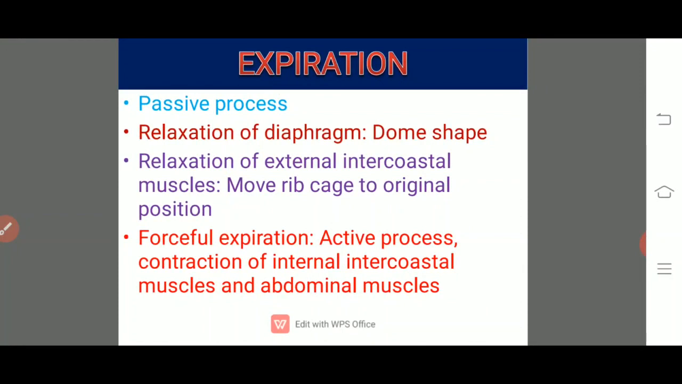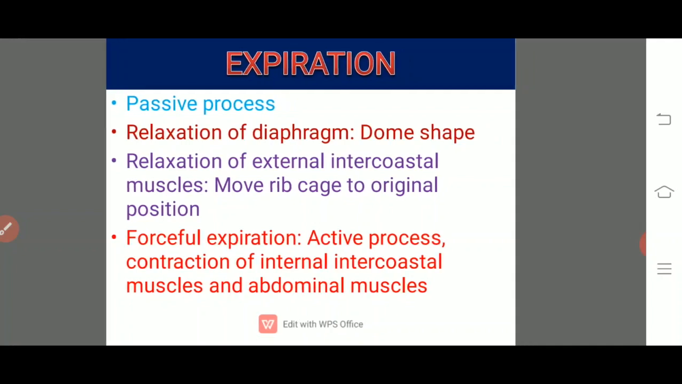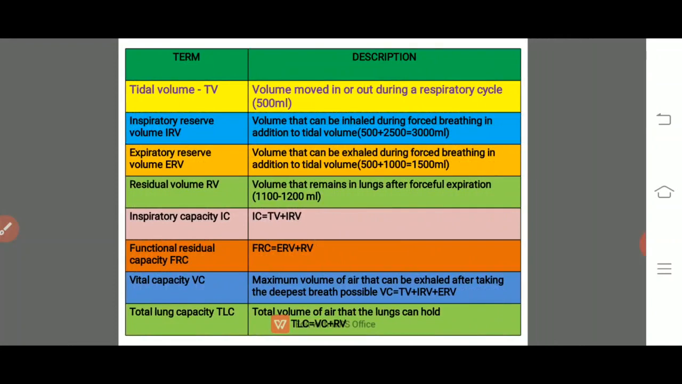Here a relaxation of the diaphragm takes place, and thereby it attains a dome shape. Relaxation of the external intercostal muscles moves the ribcage to its original position. In general, expiration is a passive process, but if you go for the forceful expiration, it is an active process in which there is an involvement of the contraction of internal intercostal muscles and the abdominal muscles. This is about the expiration.